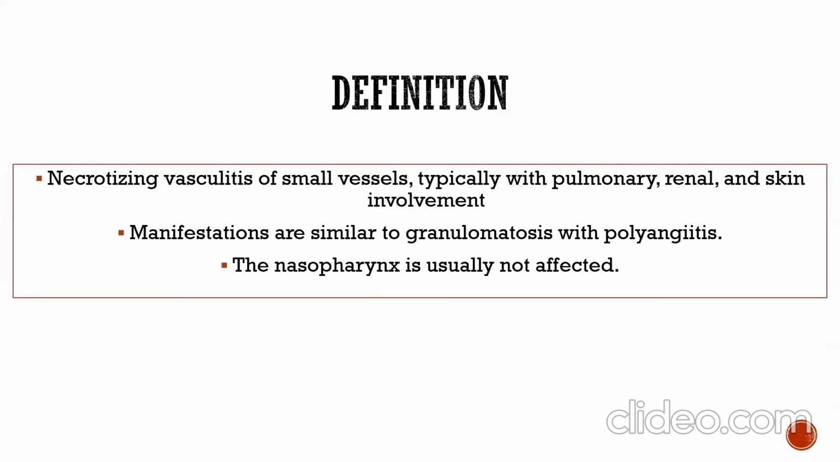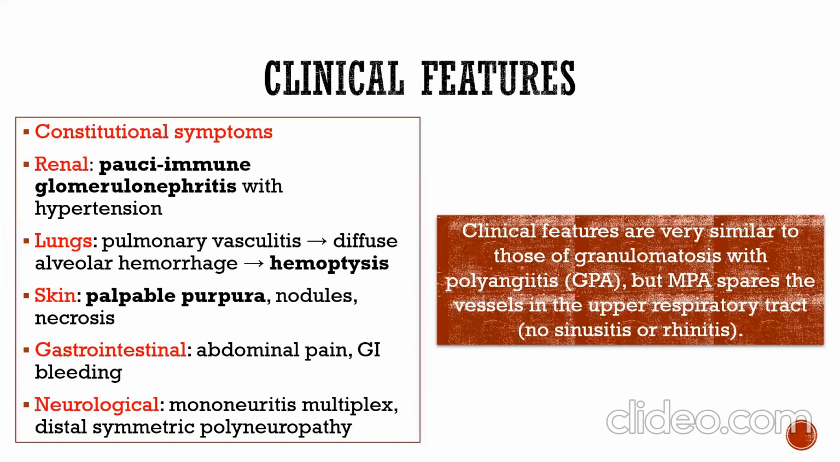Microscopic polyangiitis is a necrotizing vasculitis of small vessels, typically with pulmonary, renal, and skin involvement. Manifestations are similar to granulomatosis with polyangiitis. The nasopharynx is usually not affected. Clinical features include constitutional symptoms: weight loss, fever, fatigue, malaise. Renal: pauci-immune glomerulonephritis with hypertension. Lungs: pulmonary vasculitis leading to diffuse alveolar hemorrhage and hemoptysis. Skin: palpable purpura, nodules, and necrosis.